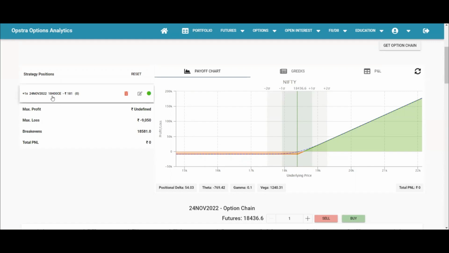And this is a European option. There is another type of option called American option. European option you can only exercise on the expiry day, but American option you can exercise any time before the expiry day, right? So that's the difference, but I don't want to go into that because then I will get distracted.